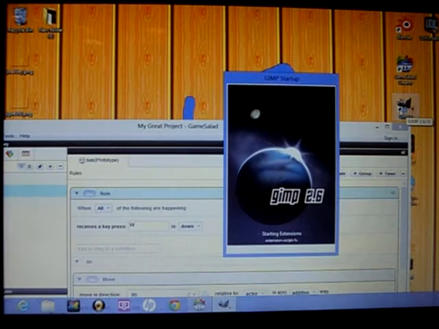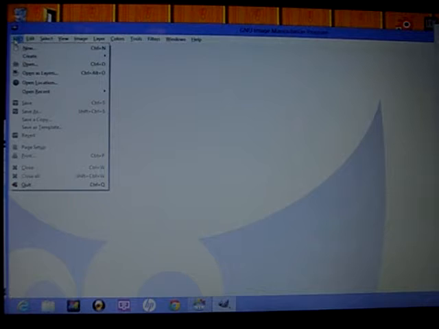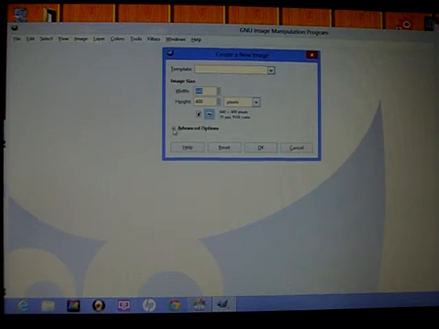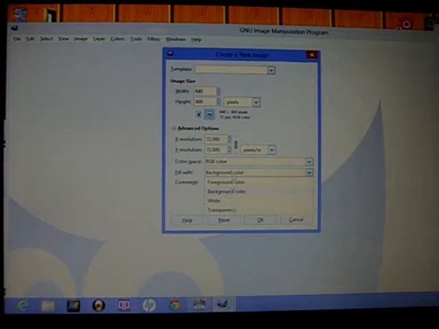Let's see, it's loading up. And then you come up to this screen. Now this is the Windows version, so not for Mac. Mac's a lot different. New file. Now right here where it says advanced options, click on that. Click on background color, select transparency, and then OK.